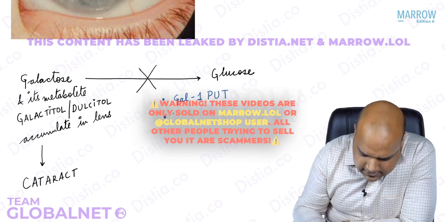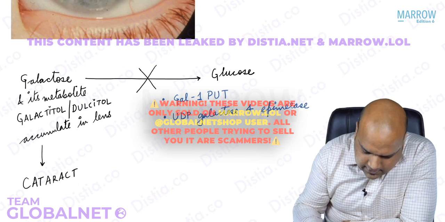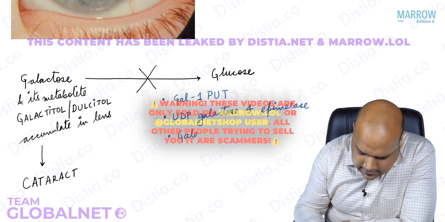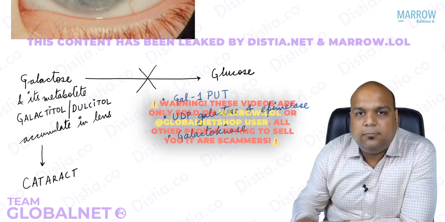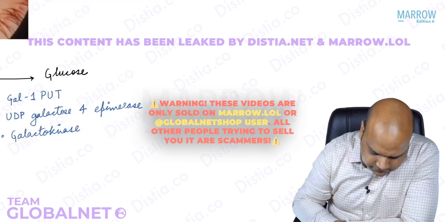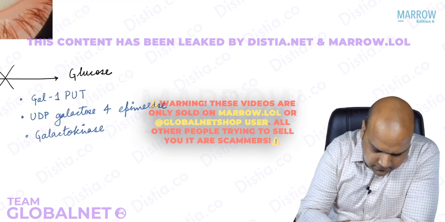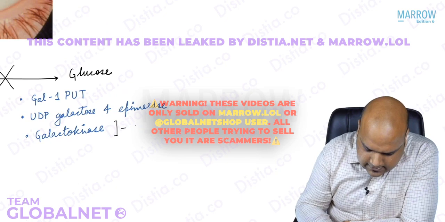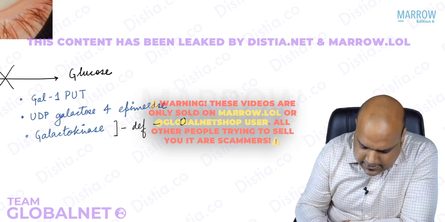The second is UDP galactose 4 epimerase, and the third is galactokinase. Okay, so if there is deficiency of galactokinase, it presents with only cataract.